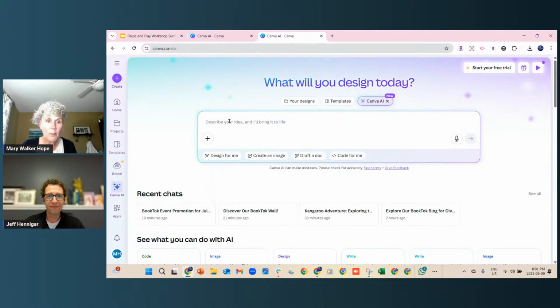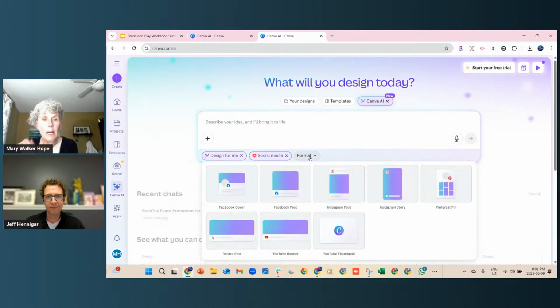Now, I had a problem with this because I went looking for my Magic Write, and it normally was on my side over here. And on this version right now, I'm not seeing it. But I have a funny feeling that once I go in to design something, then it's going to pop up. So let's look at design for me. Of those four little boxes that are right across the top there, designed for me, and I want to do social media.